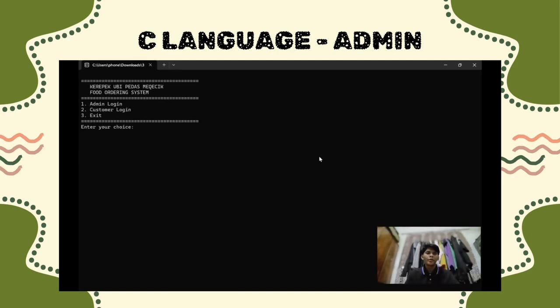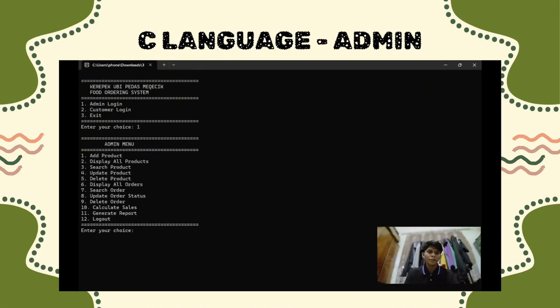So this is our system, Kerepek Ubi Pedas Mercik food ordering system, using C language. So let me show the admin login. As you can see here, this is the admin menu that has 12 choices. In this section, there is first add product, display of product, search product, update product, delete product, display orders, search the order, update the order status, delete the order, calculate sale, generate report, and also the logout function in the admin section.